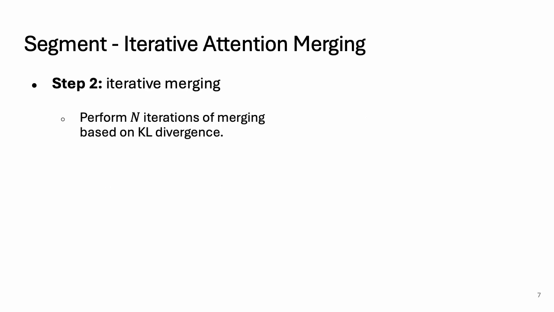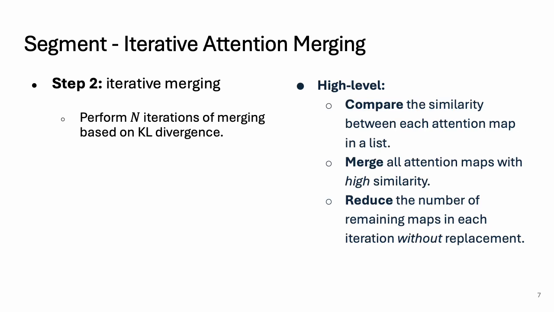Then DiffSeg performs n iterations of merging. Specifically, the merging process has three steps. First, it calculates the similarity between a specific attention map and all other maps. Then it merges attention maps with high enough similarity. Finally, the merging process is done without replacement, therefore reducing the number of remaining attention maps.